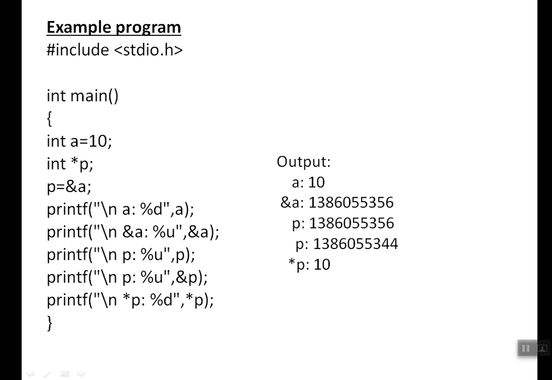One point to remember: star is the dereferencing operator, used for two different purposes. One is to declare a variable as a pointer, and the other is to access a value from an address through the pointer. So this is an important point to remember. Why is star P giving 10? Because star P will take the value from the address.